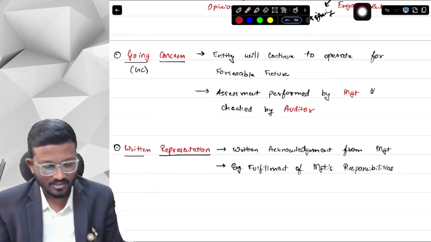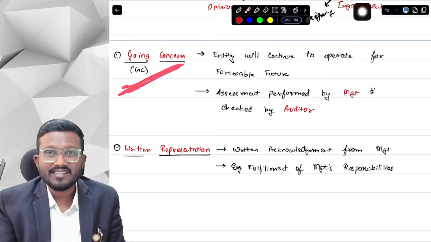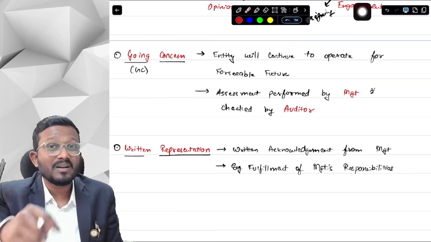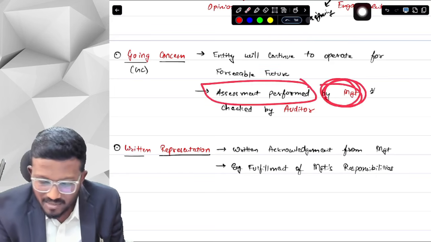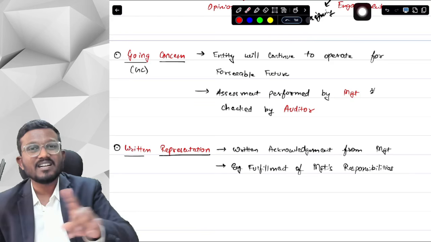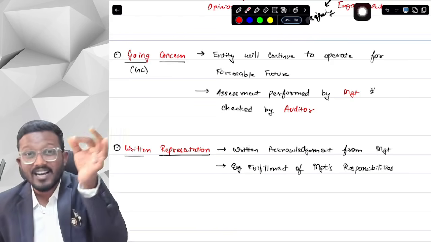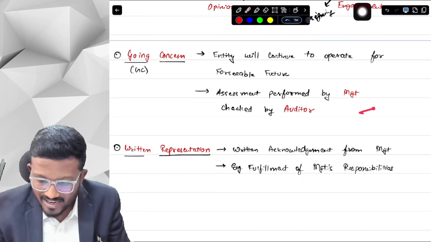Okay, yes sir, this is called going concern. Now, whether the entity is a going concern has to be assessed. Is this assessment performed by the auditor? No. This assessment is performed by management, but it is checked by the auditor. The auditor has to check whether management has performed the assessment or not, and whether the assessment is correct or not. But performing the going concern assessment is the responsibility of management.